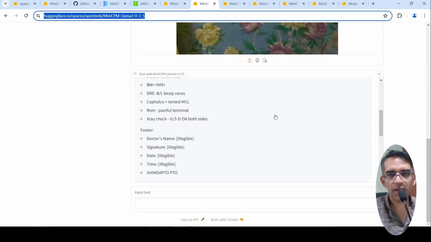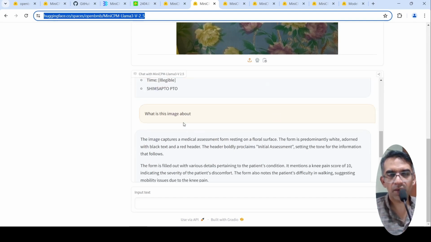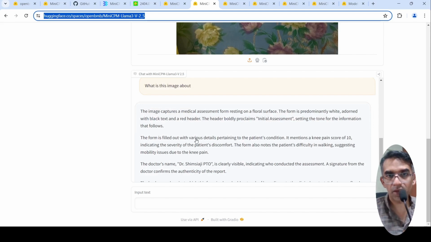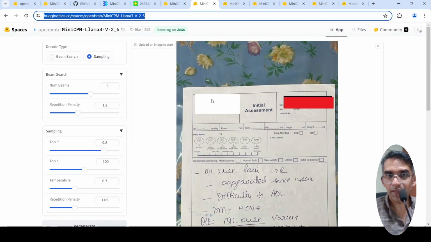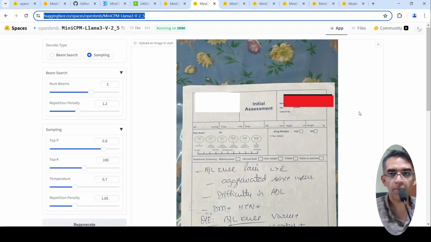Then I asked, can you explain a little bit about this image? What is this image about? It says a medical assessment form resting on a floral surface, which is correct. The form is predominantly white, adorned with black text and a red header. Basically, that's wrong. I had masked or de-identified this area. If I give this image to GPT-4 Vision, it clearly says that the patient names and other things are masked over here.